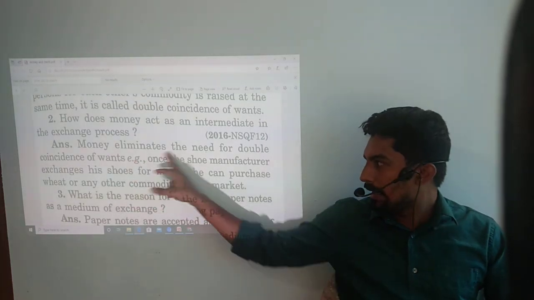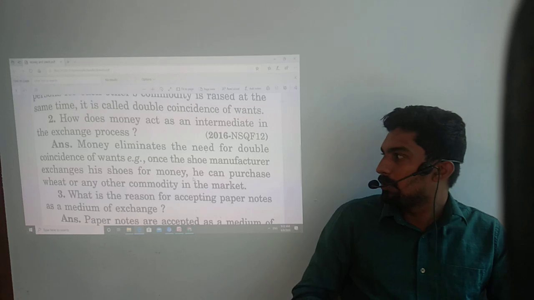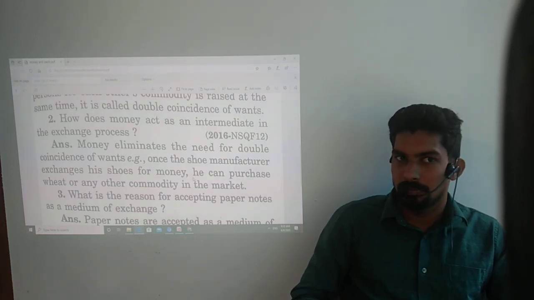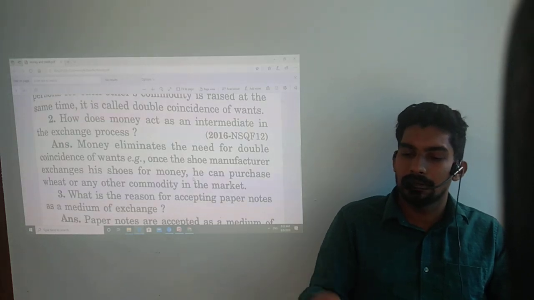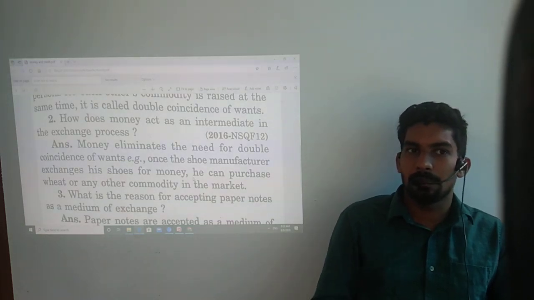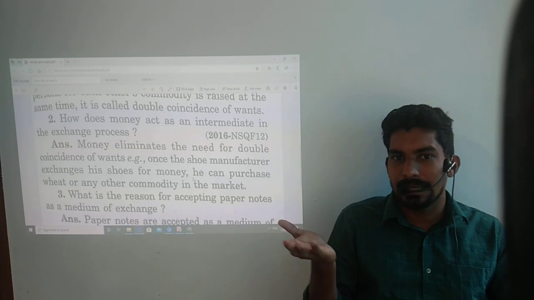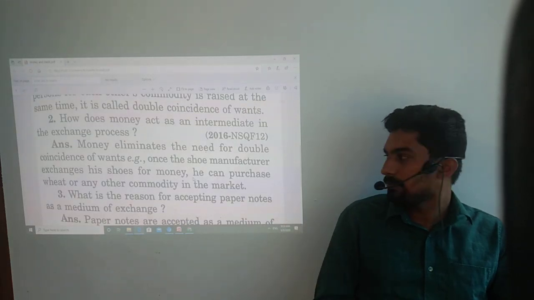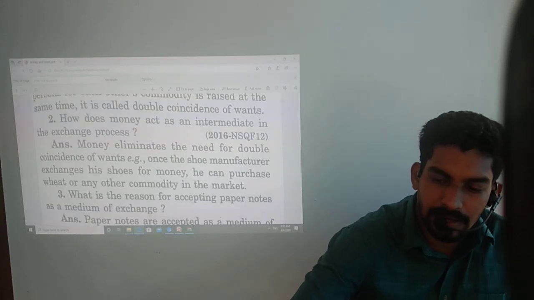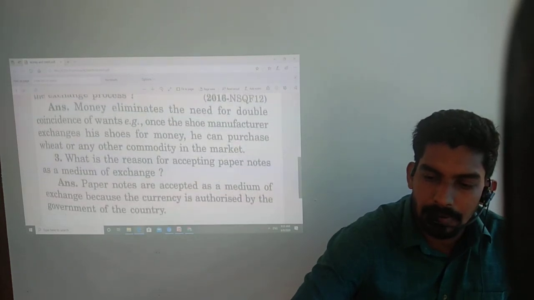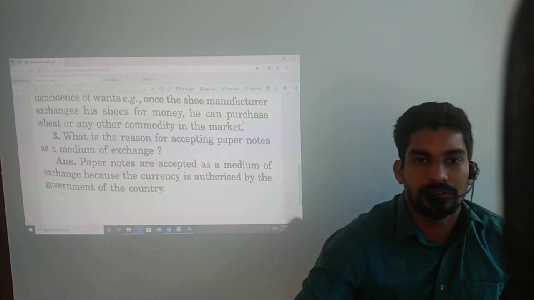So money eliminates the need for double coincidence of wants because it is accepted by the people. Currency is accepted by the people. That's why money is acting as an intermediate. Then the third question. What is the reason for accepting paper notes as a medium of exchange?